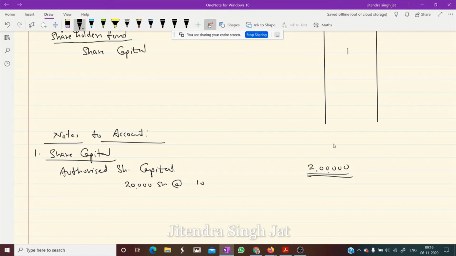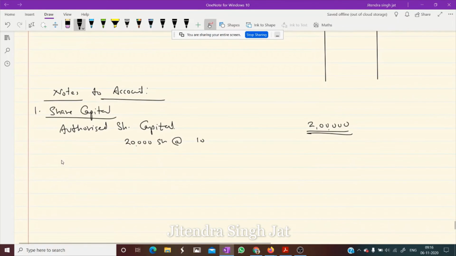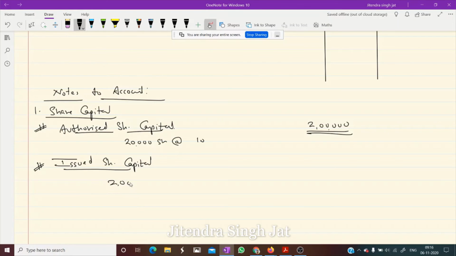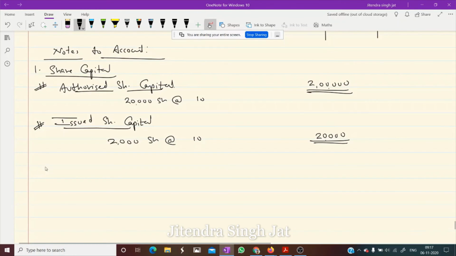This will not show in the balance sheet. Okay. Then issued share capital, second point will come. How much is issued? Do you know, children? Issued share capital, 2000. Yes. So 2000 shares are issued. So 2000 shares at the rate of 10. So 20,000 rupees is your issued share capital. But we do not write issued also. Total issued.